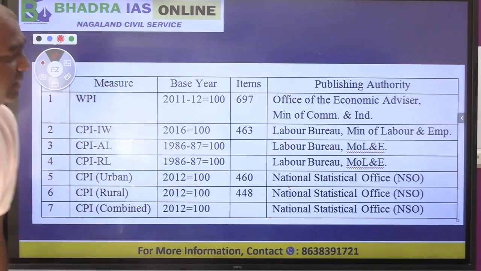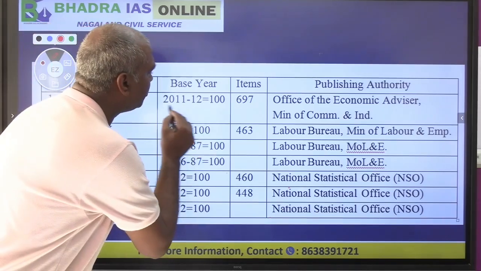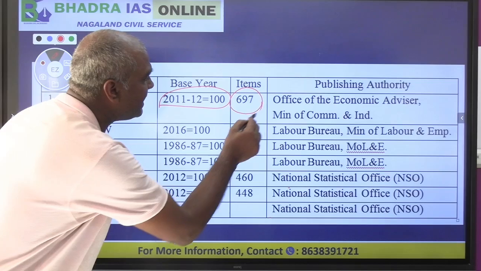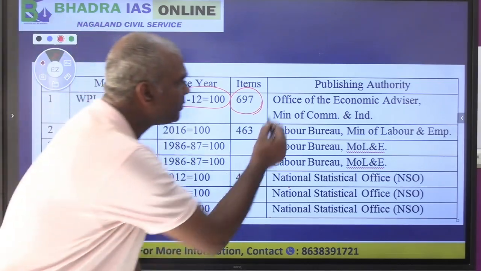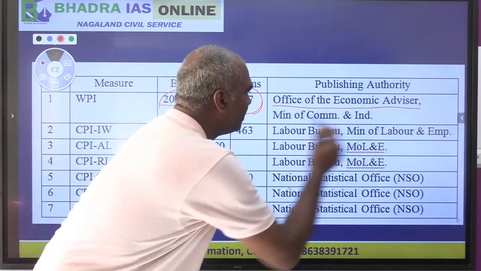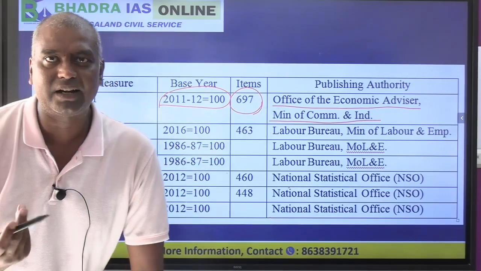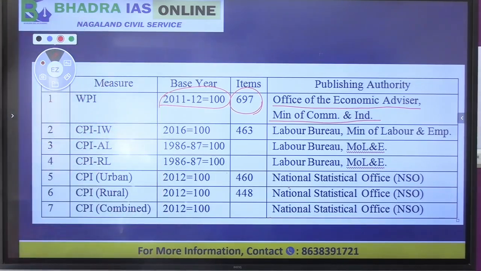Now some basic things that you need to keep in mind for exam. The WPI, what is the base year of WPI? The base year for WPI is 2011-12 and it has 697 commodities, goods, and it is published by Office of the Economic Advisor. Now all this information can be asked in your prelims exam. Therefore I put this table in a summary form.